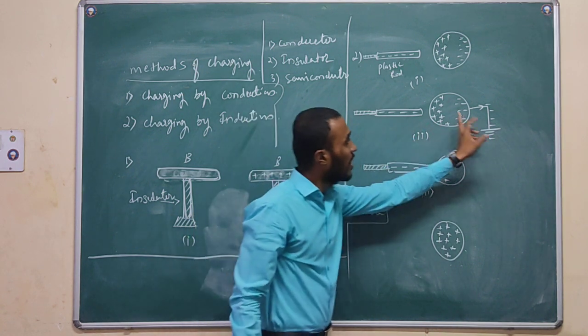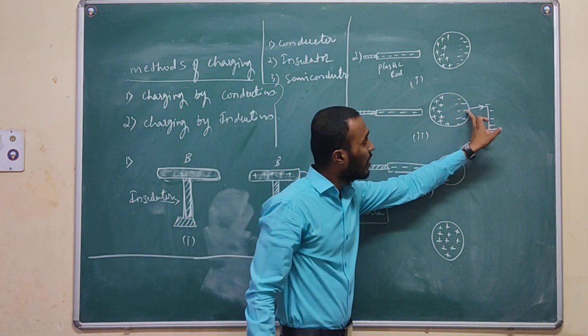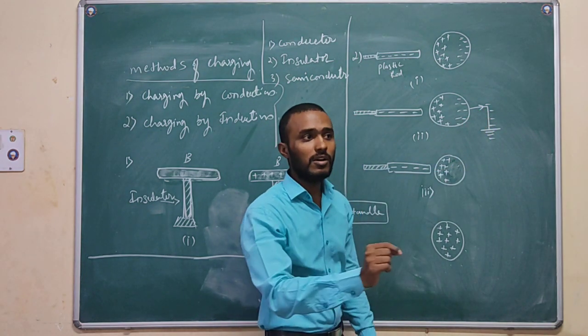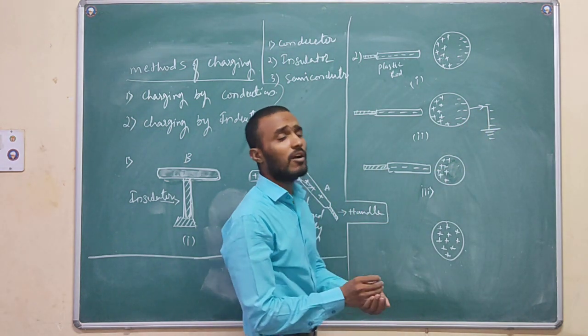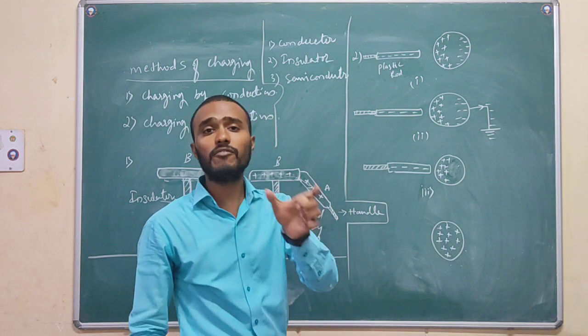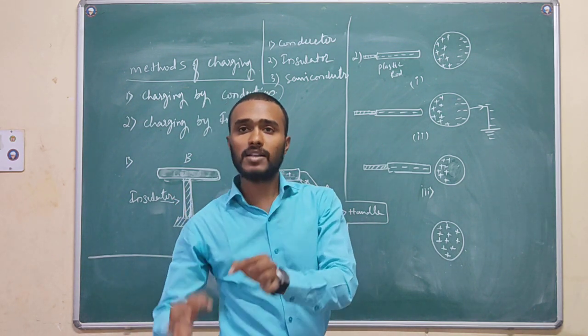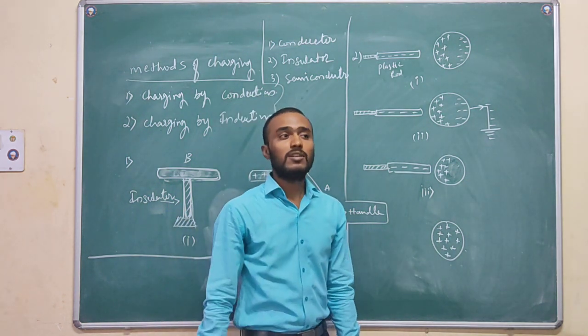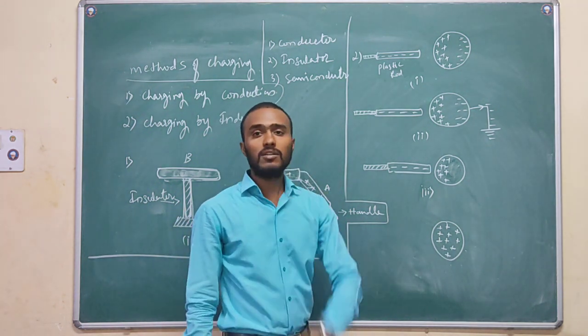So now what will I do? I will take a wire and earth it to the ground. Grounding or earthing is nothing but excess charges passing through the wire to the ground. So that is what we call earthing or grounding.